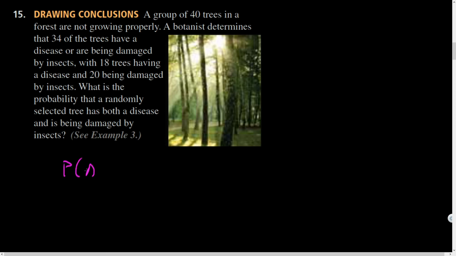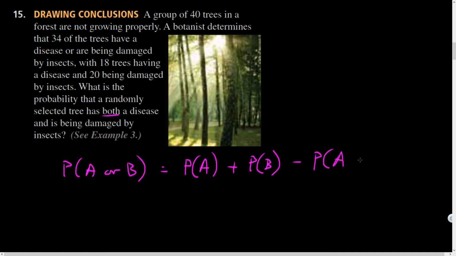So the probability of A or B. The fact that there sounds like a both possibility, there's overlap. The trees could be ill and unwell in both regards. And so I've got to do this, probability of A and B, right? Subtract the overlap, essentially.